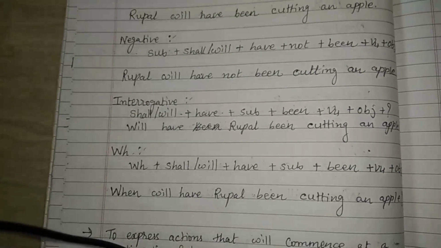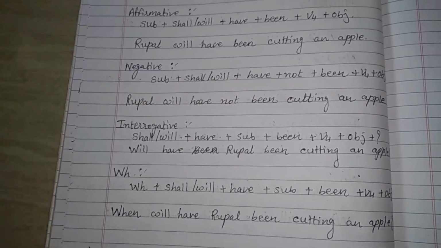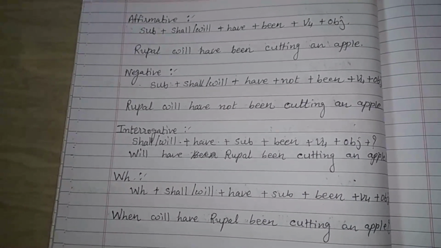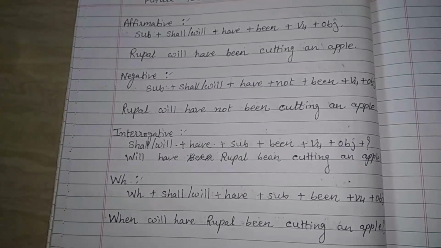I hope you all have understood all 12 types of tenses, present tense, past tense and future tense properly, and I hope you do not have any doubt.